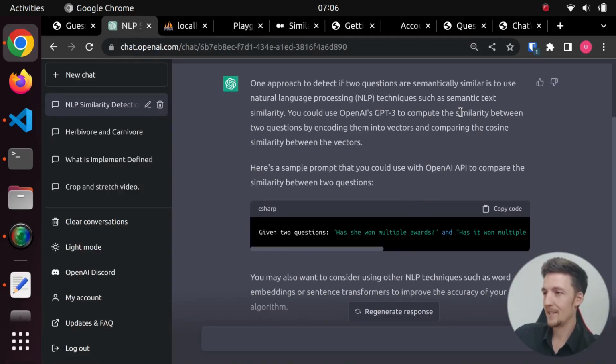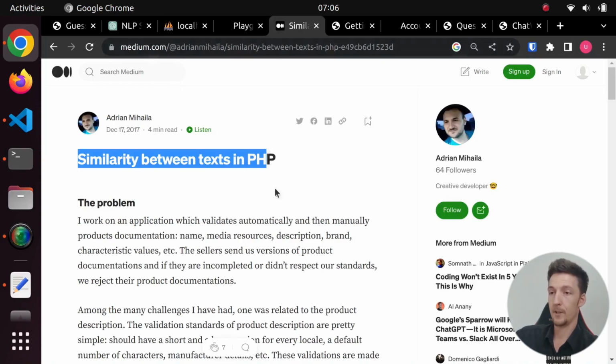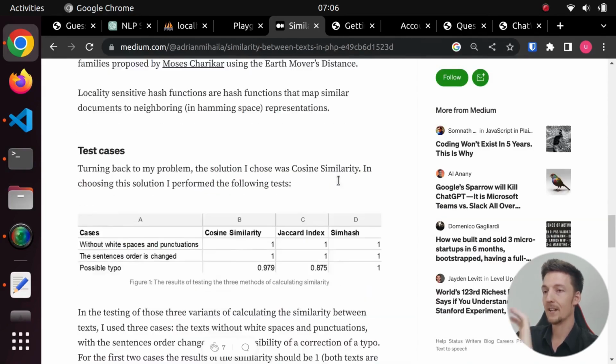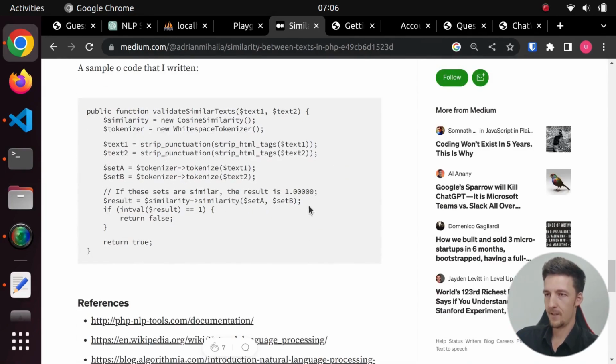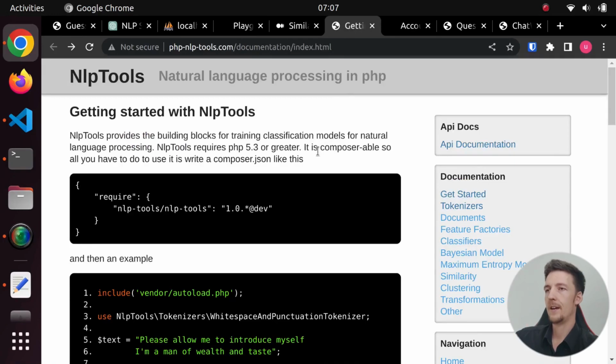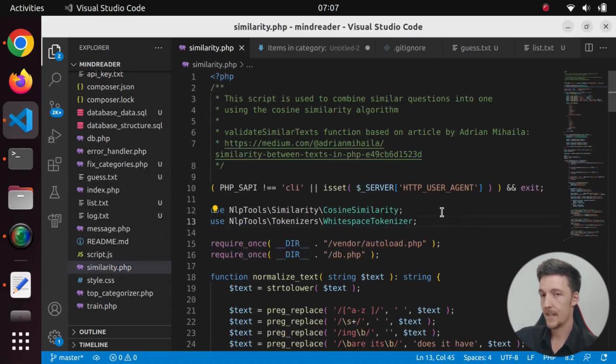And since ChatGPT pointed me towards the cosine similarity, I did some Googling and I found this article, Similarity Between Text in PHP, on medium.com. And here we have a PHP implementation of the cosine similarity algorithm. Now, here's this beautiful function. Thank you very much to Adrian Mihaila. This uses the PHP NLP tools library to do it. So I created my similarity.php script that uses that cosine similarity from the NLP tools.